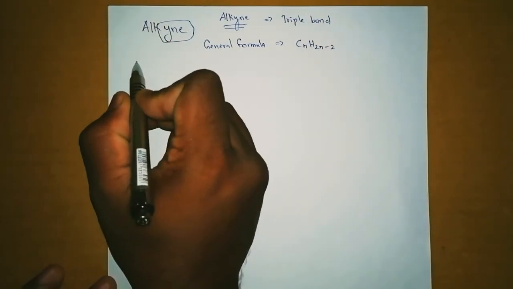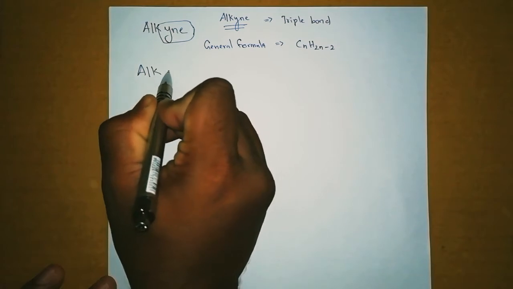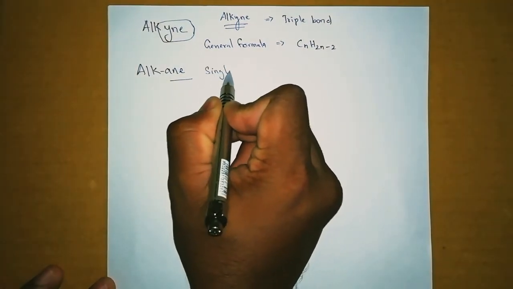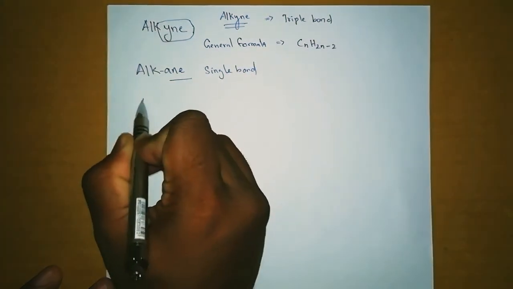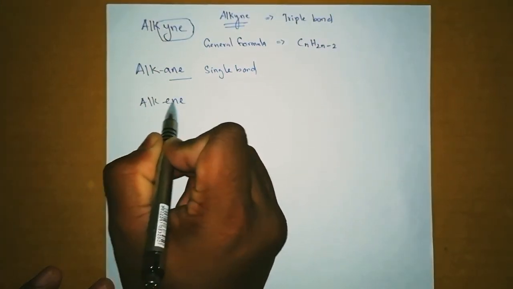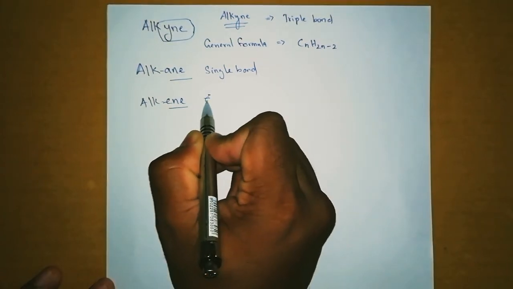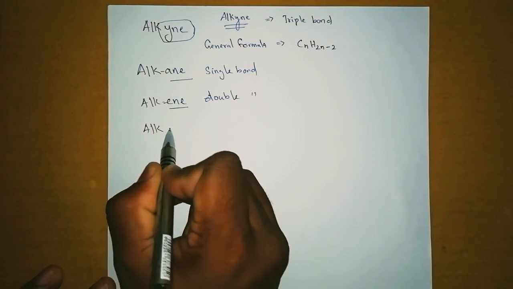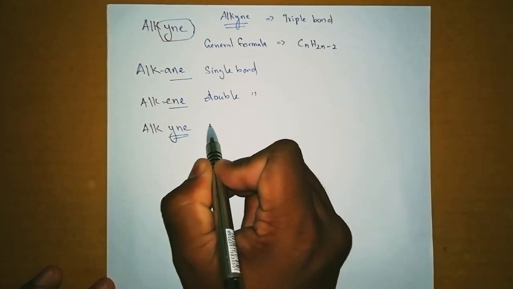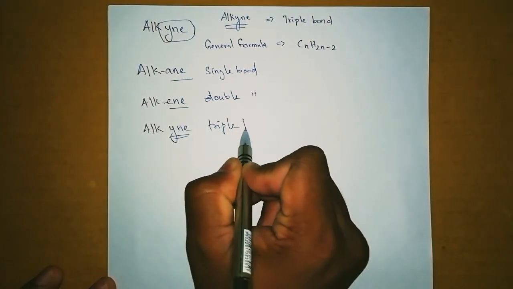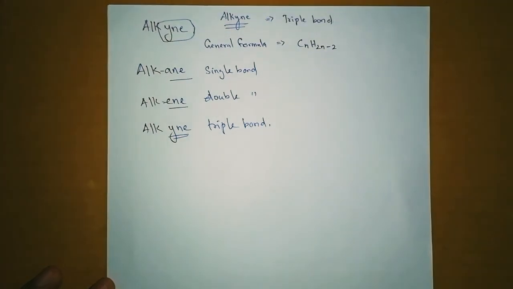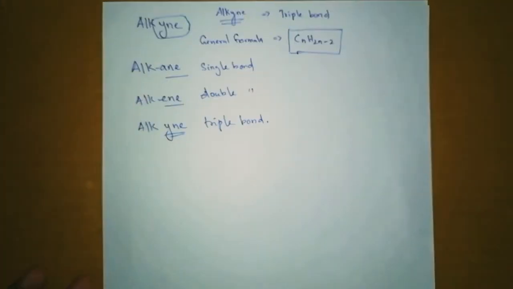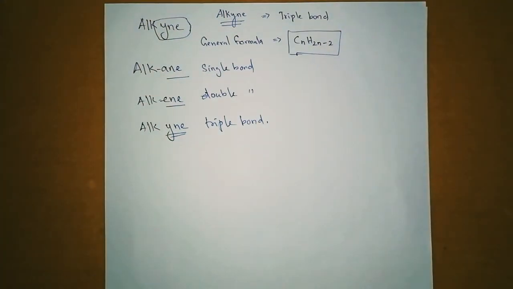Just a recap of what we learned: "ane" is a single bond, "ene" is a double bond, and alkyne, as I told you now, talks about a triple bond. Clear? Alkyne has the general formula CnH2n minus 2.